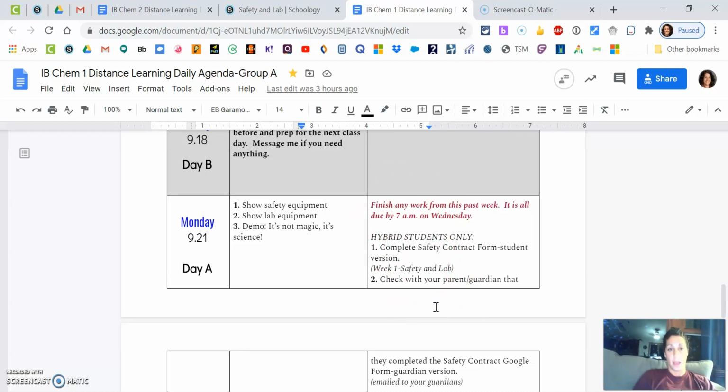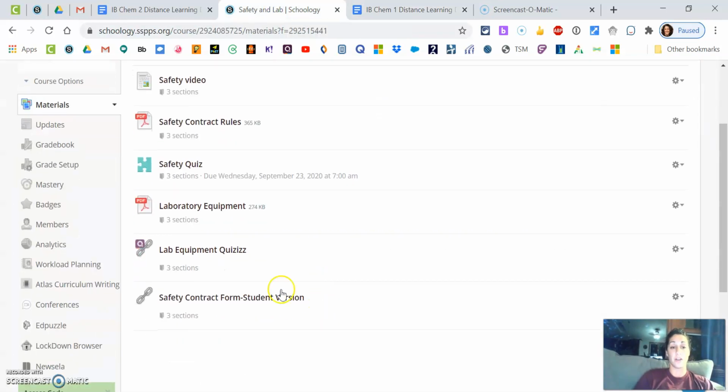You can always work ahead, okay? Just don't get behind. Is if you're a hybrid student, so if you're going to be coming into the building, you will have the opportunity, the ability to do labs in person. And that is going to require you to get your safety contract signed. And the way we're going to do it signed is there's going to be a Google form. So that is this Google form right here.